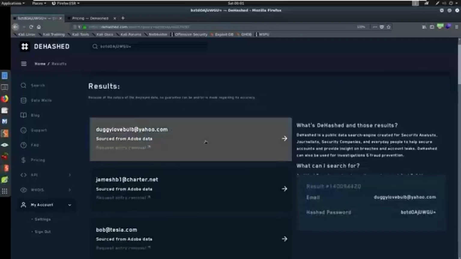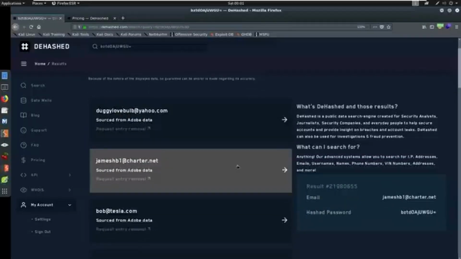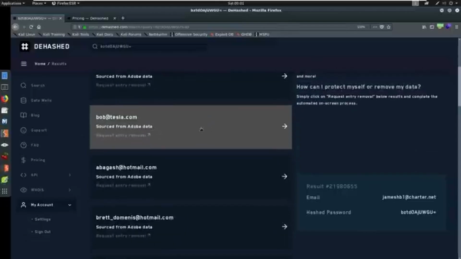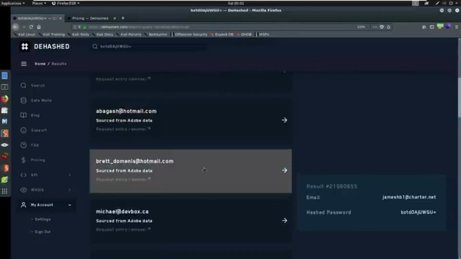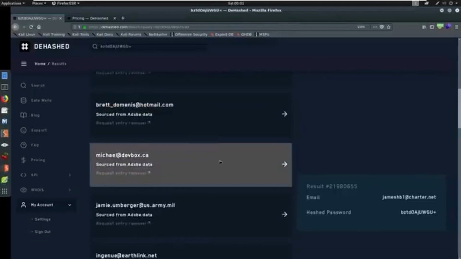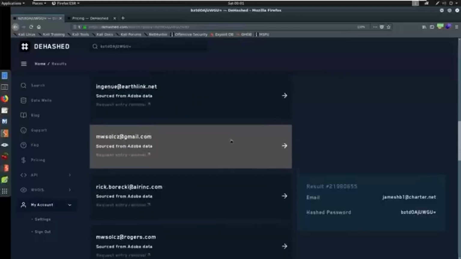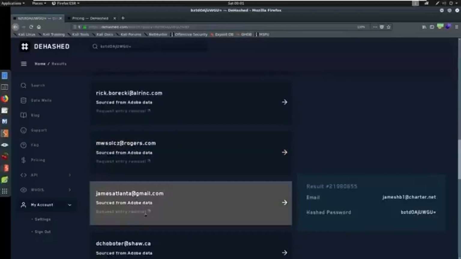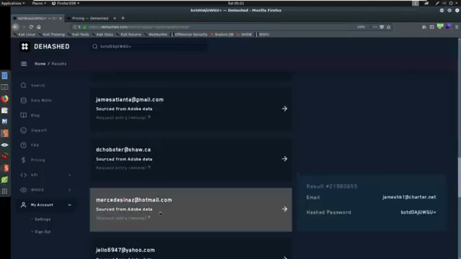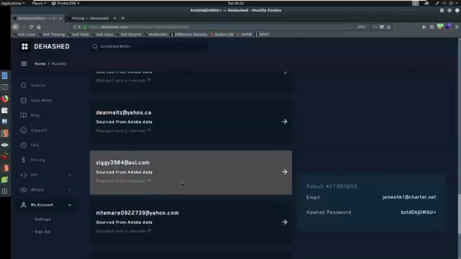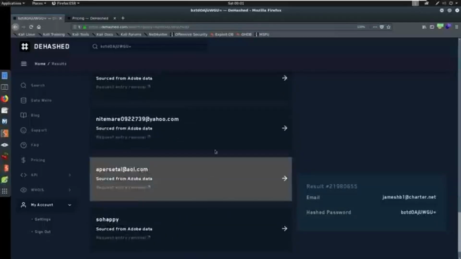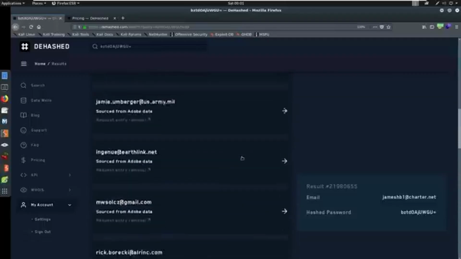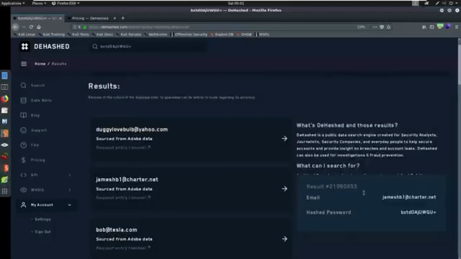I would probably be looking for somebody that has this password with the name of Bob. It's probably not going to be like a Brett or a Michael. We might want to see if we can find another account somewhere else, but these are all tying down to a hash from Adobe. So depending on how they were hashing this data, we might not find anything else of interest. But you could see all the things here, all the different opportunities that are here for us to just do research and tie down information.